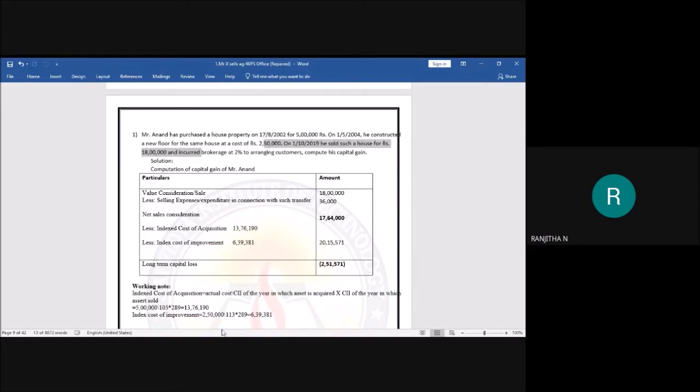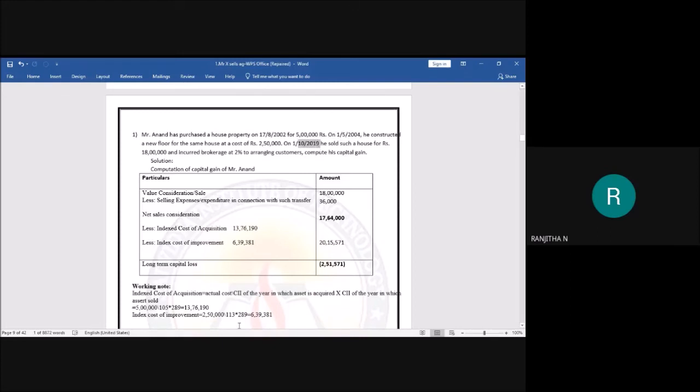And the CII of the year in which the improvement is done. In which year is the improvement done, students? In the year 2004. The CII of 2004 is 113, multiplied by, in which year is the asset sold? In the year 2019. The CII of 2019 is 289.